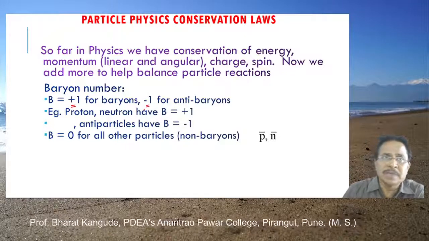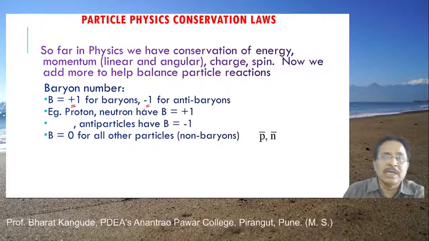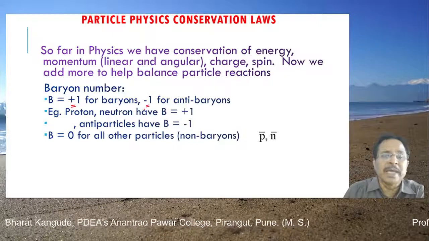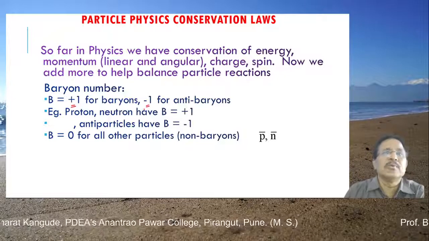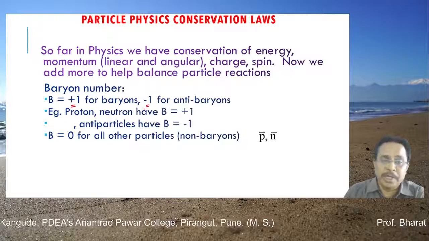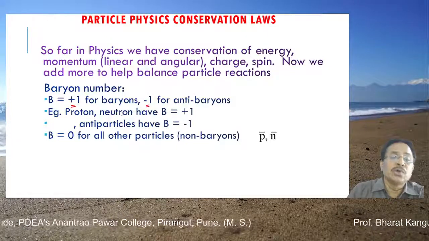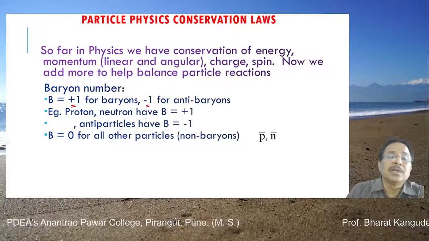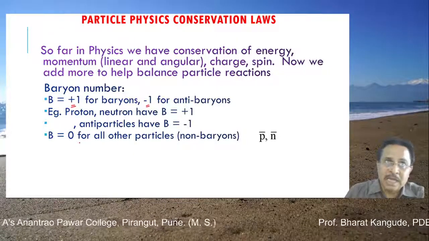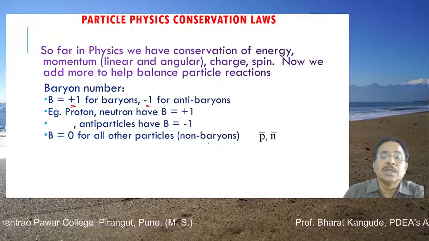Actually, where does this number come from? These numbers come from quantum mechanics. They are not given by anyone else. That means it is not that someone felt they should assign +1 or -1. This is not that easy. The requirement of these numbers is from mathematics and quantum mechanics. So at present we will say that all baryons have baryon number +1, anti-baryons have baryon number -1. So proton and neutron have B equal to +1, and antiparticles of all these have baryon number -1. For anyone other than the members of the baryon group, B will be 0, that is, for non-baryons and so on.